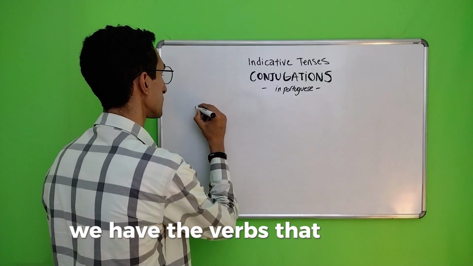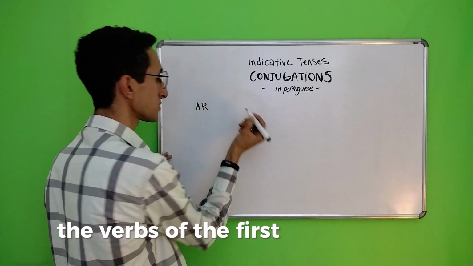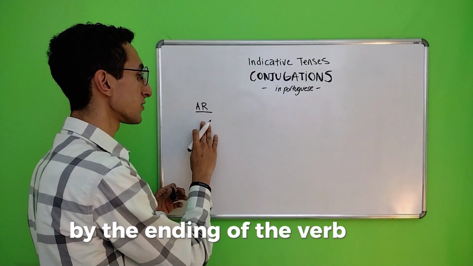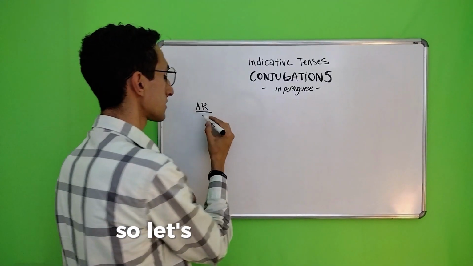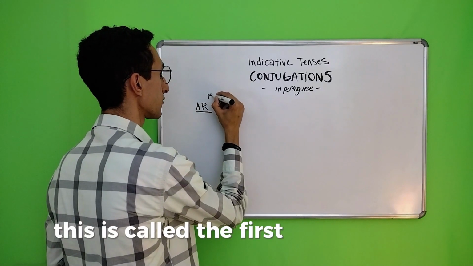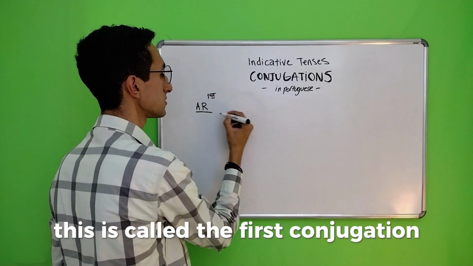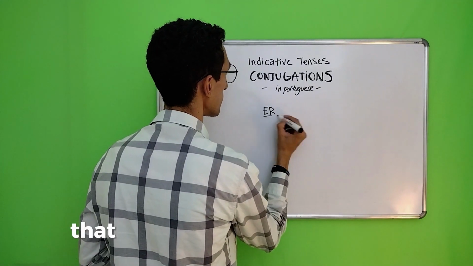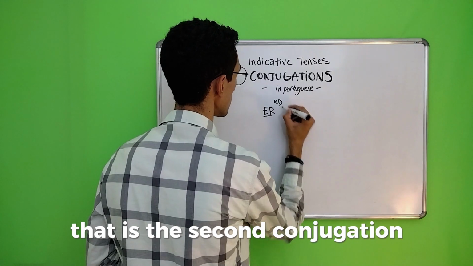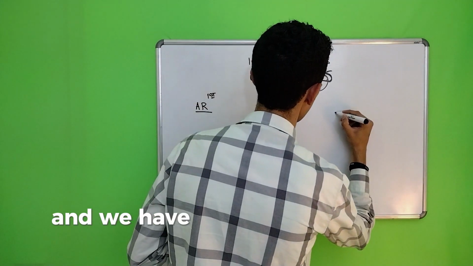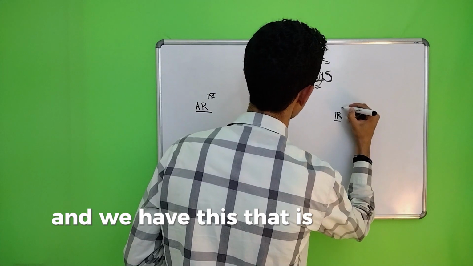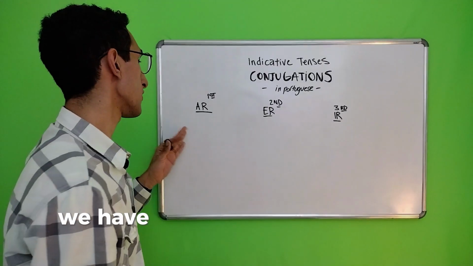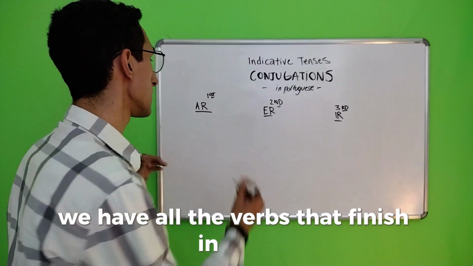We have the verbs that we call the verbs of the first conjugation. So the conjugations are determined by the ending of the verb. Okay, so let's talk about this. This is called the first conjugation. We have this, that is the second conjugation, and we have this, that is the third conjugation. In the first conjugation, we have all the verbs that finish in AR.